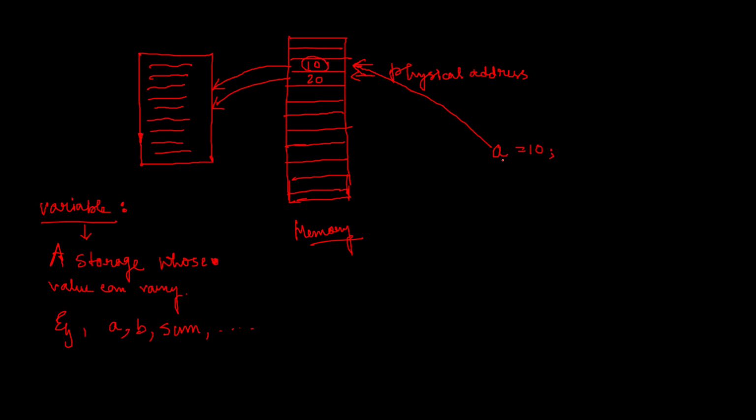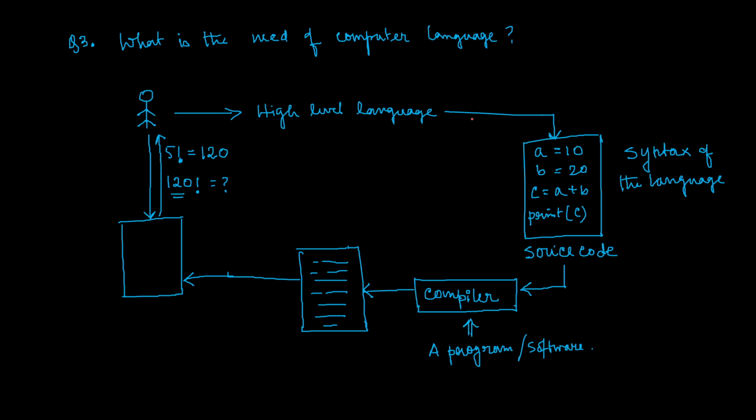Now the question is, who is doing this mapping between the variable name and the corresponding exact physical address in the memory? This mapping is basically done by the compiler. This compiler concept I have just shown in the previous class.